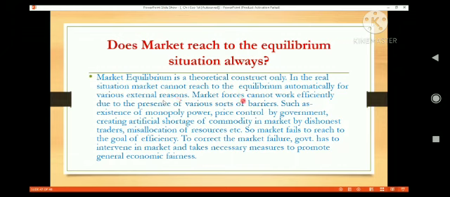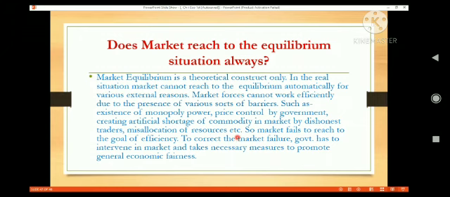Market forces, that is supply and demand, cannot work efficiently due to the presence of various sorts of barriers, such as the existence of monopoly power, price control by government, creating artificial shortage of commodity in the market by dishonest traders, misallocation of resources, etc. These are the barriers for which the market can fail.